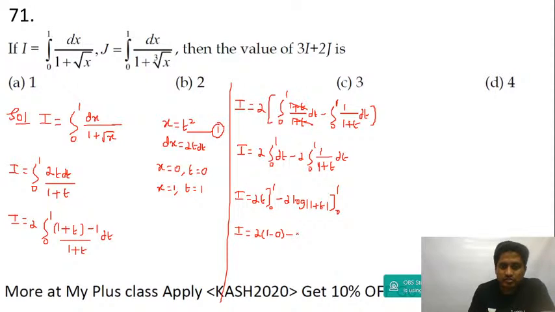Minus 2 times the bracket, upper limit is log 2, lower limit is log 1. Log 1 to any base is 0. So you get I is equal to 2 minus 2 log 2. Yes, 2 minus 2 log 2.